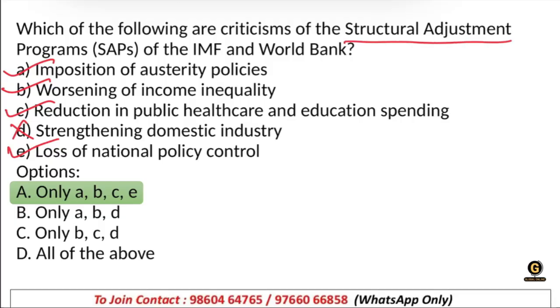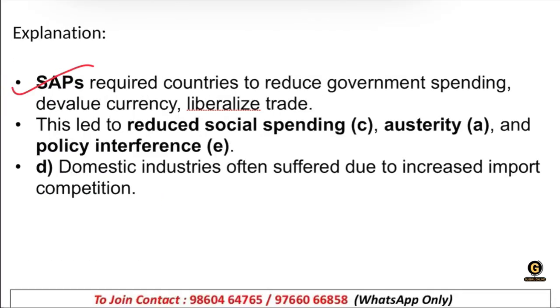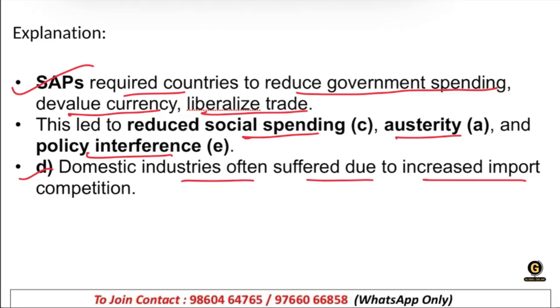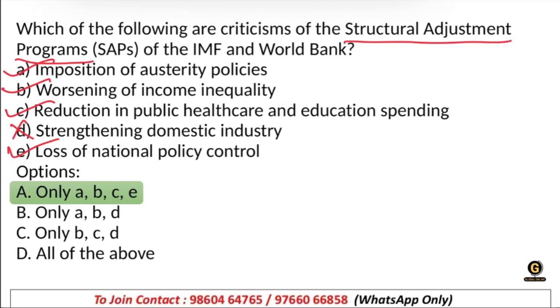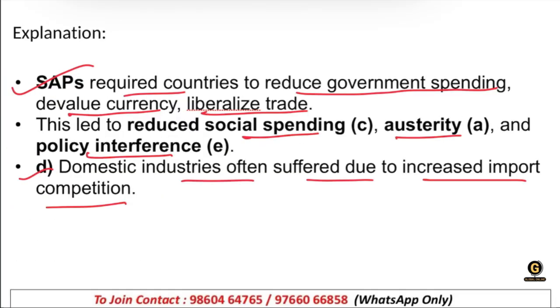Structural Adjustment Program, right? It requires countries to reduce government spending, devalue currency, and liberalize trade. This led to reduced social spending, austerity, and policy interference. The domestic industries often suffer due to increased import competition. Like the option was saying strengthening domestic industry. No, it's not strengthening the domestic industry, actually it suffered a lot, correct?